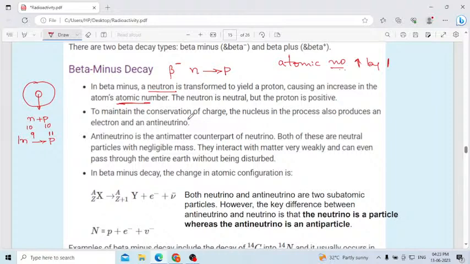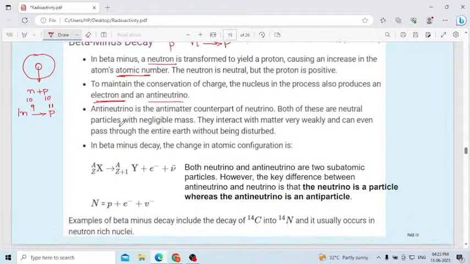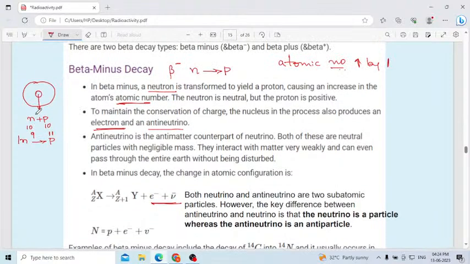To maintain the law of conservation of energy, the nucleus in the process also produces an electron and an anti-neutrino. To balance the law of conservation of energy, what will happen? An additional electron and anti-neutrino are produced to maintain the conservation of energy. Here you have to follow what beta minus decay means: one of the neutrons is converted into a proton, then the atomic number is increased by 1.